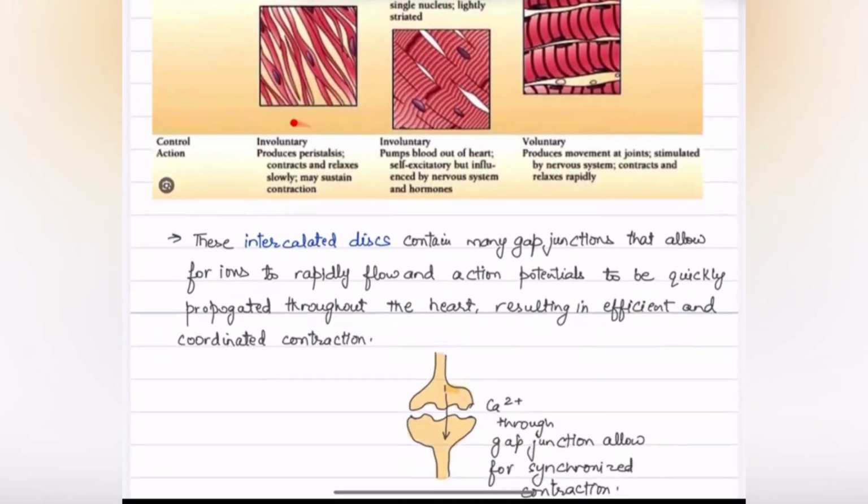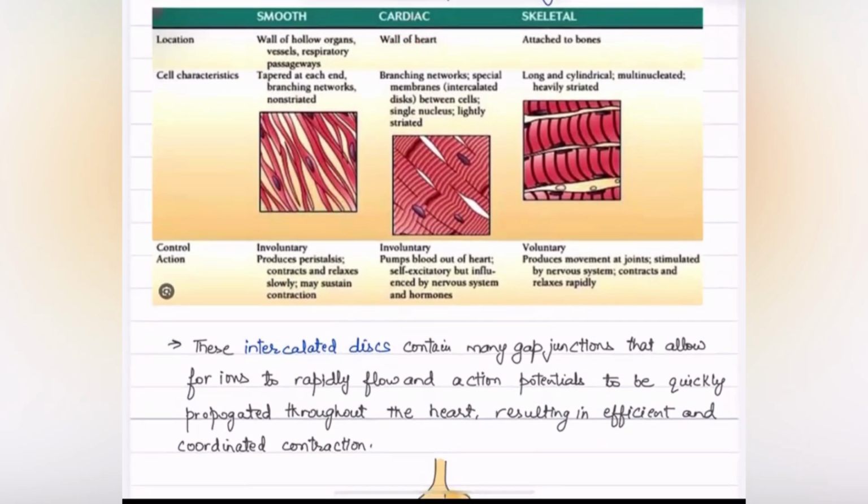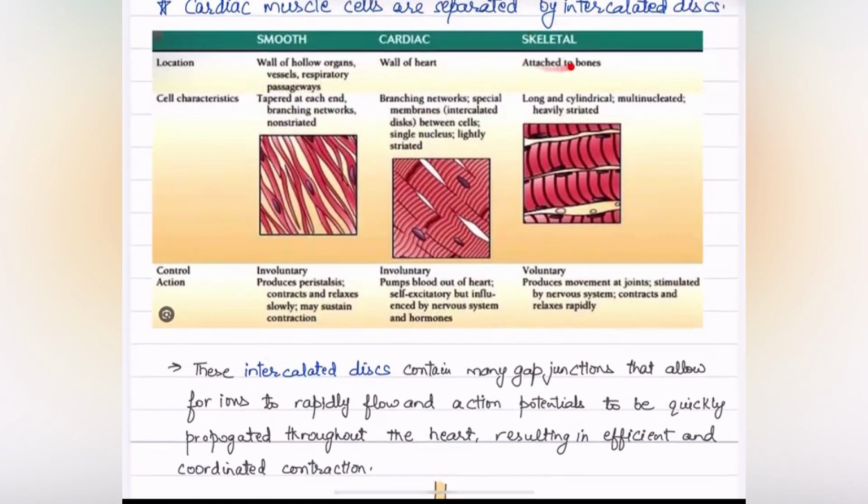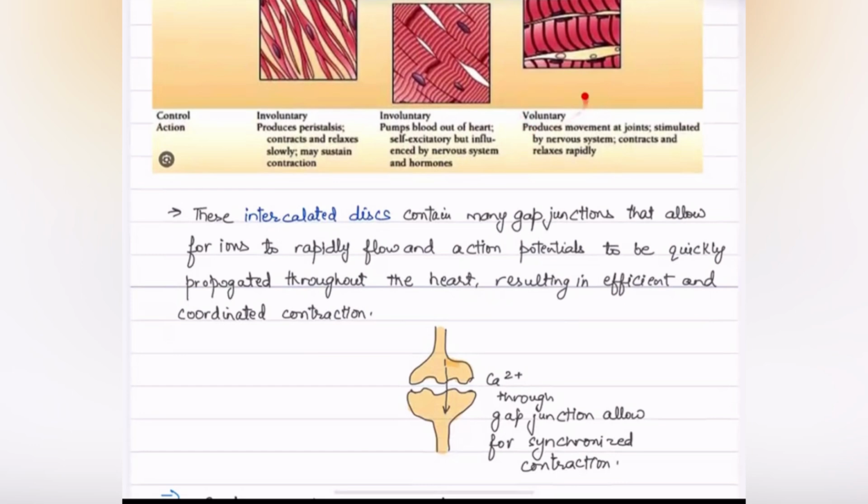Smooth muscles have involuntary action. They produce peristalsis, contract and relax slowly, and may sustain contraction. Whereas cardiac muscles are involuntary, pump blood out of the heart, and are self-excitatory, but influenced by the nervous system and hormones. Skeletal muscles are voluntary. They produce movements at joints, are stimulated by the nervous system, and contract and relax rapidly.